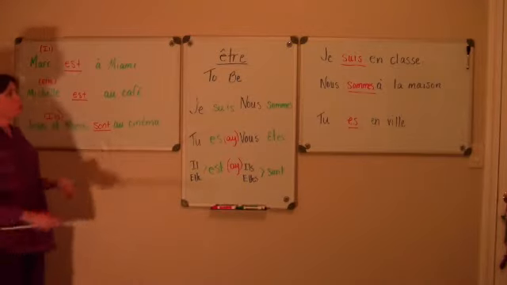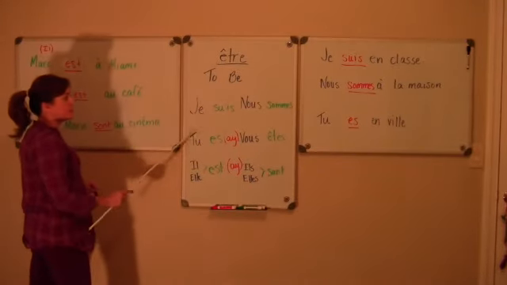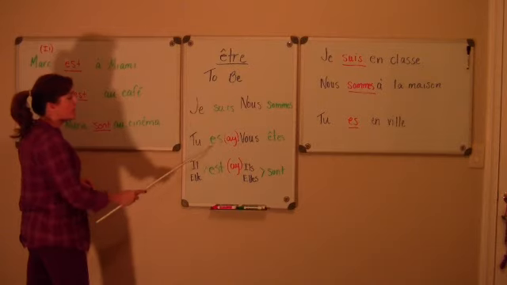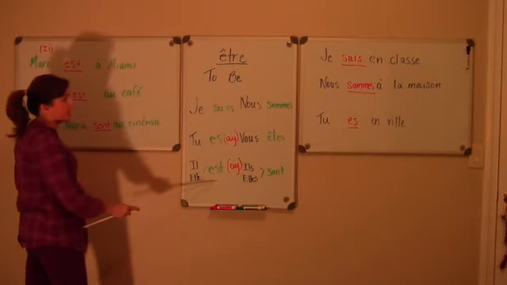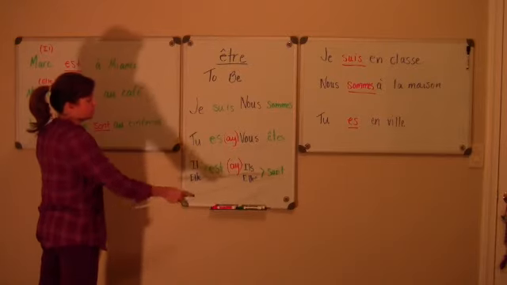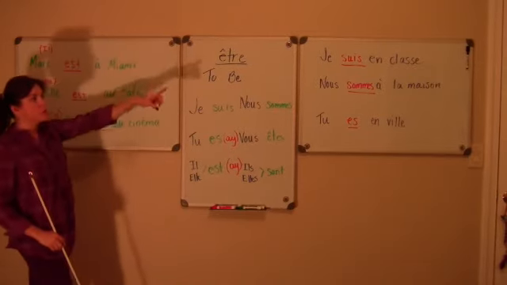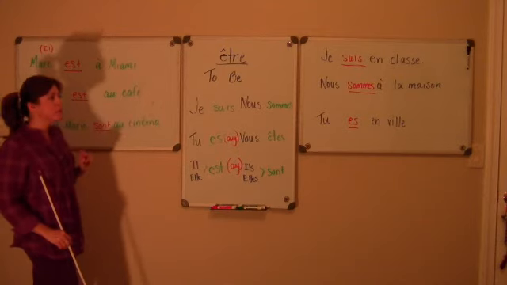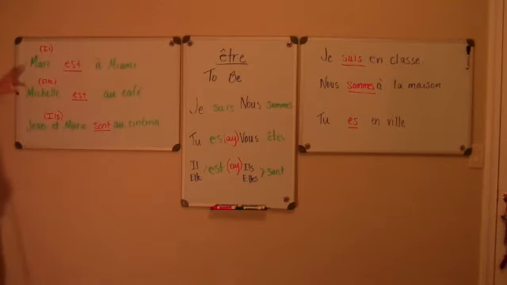So, the verb être in present tense. Je suis, tu es, il est, elle est, nous sommes, vous êtes, ils sont, elles sont. Je suis en classe. Nous sommes à la maison. Tu es en ville. Marc est à Miami. Michel est au café. Jean et Marie sont au cinéma. Être, to be.